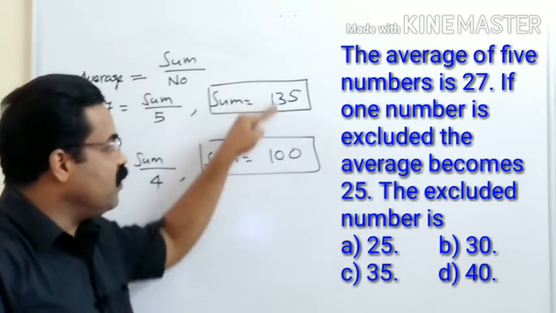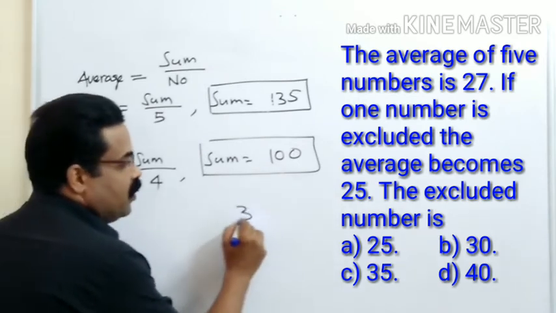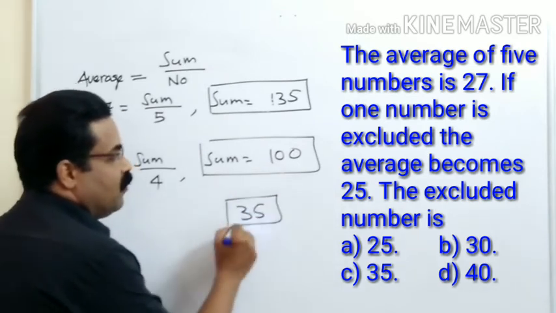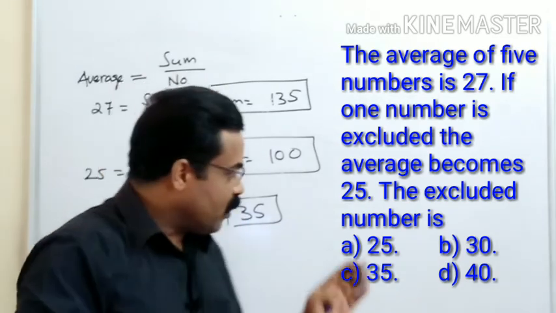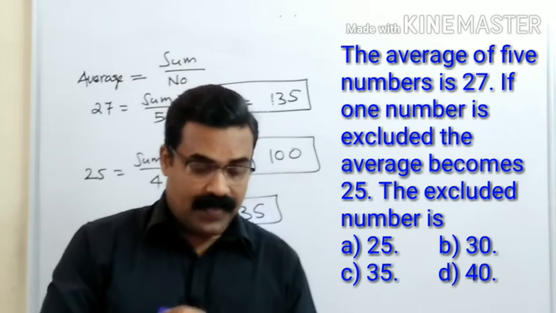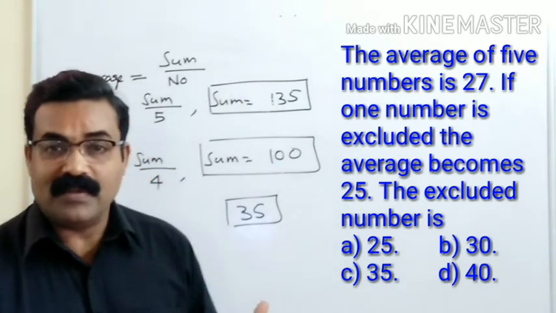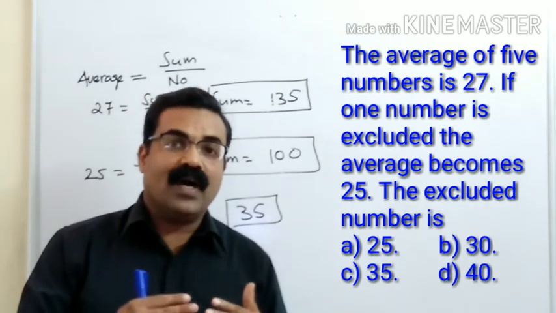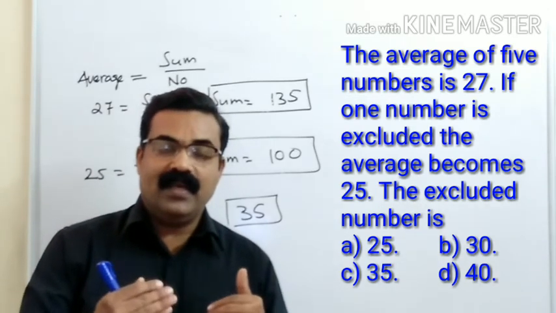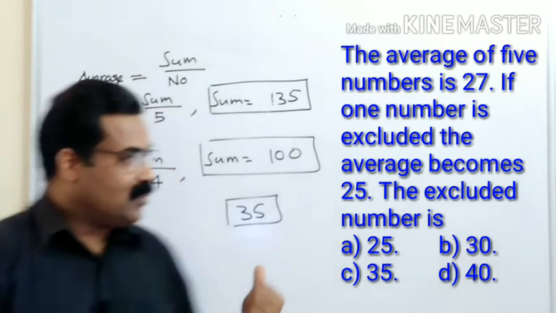So what is the difference between these two? 135 minus 100 is equal to 35. So 35 is the number we have removed out of this. So which option is correct, you can mark it, and 35 is the answer. So what you need to find out here is the same general formula we are using: average is equal to sum divided by number, and we have to use it in such a way that it will fit with all questions. Okay, kindly note it.